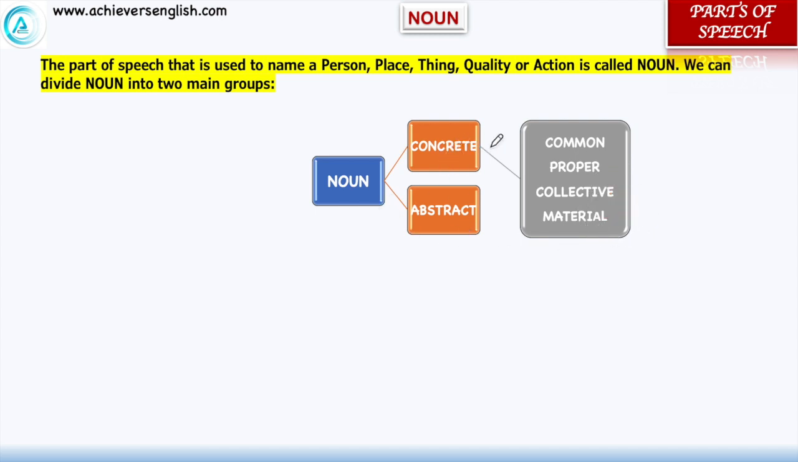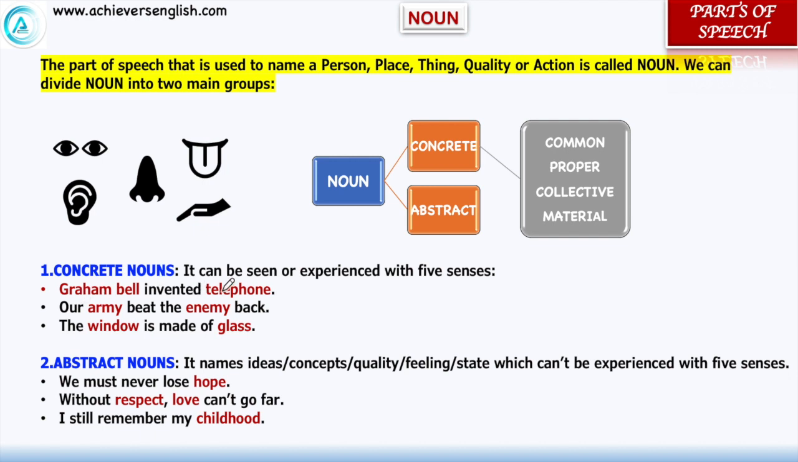The major difference between concrete noun and abstract noun is that the nouns which are experienced through our five senses, they are eyes, ear, nose, tongue, and skin, are called concrete nouns, and those which cannot be experienced through the five senses are called abstract nouns. Like "Graham Bell invented the telephone." Graham Bell could be seen with eyes, so concrete noun. Telephone can also be touched and experienced, so concrete noun. But abstract nouns cannot be experienced through the five senses. They are rather concepts, qualities, feelings, or any state which cannot be experienced.